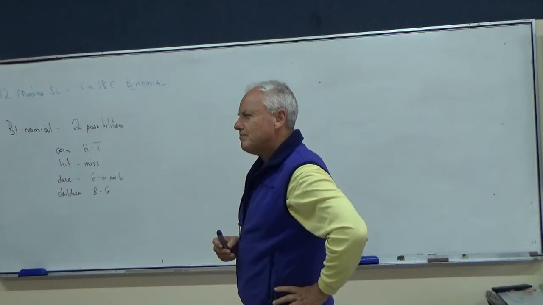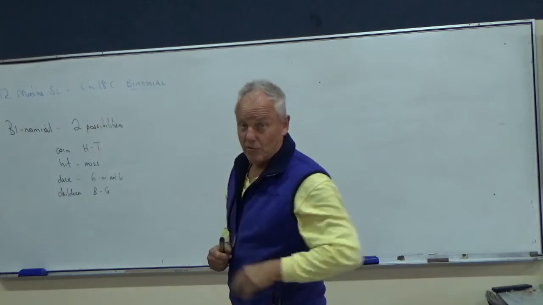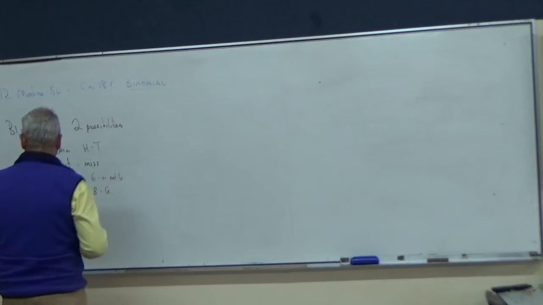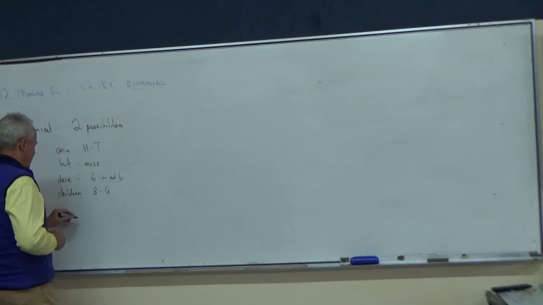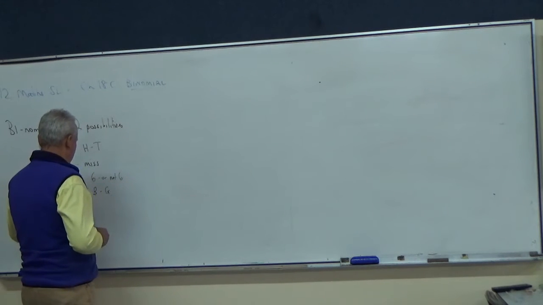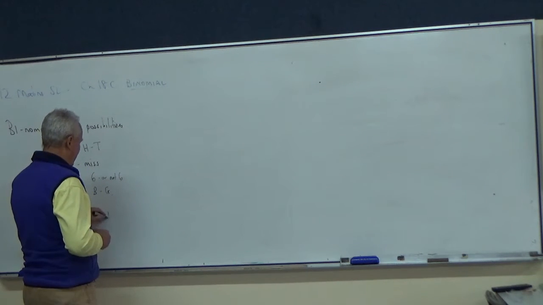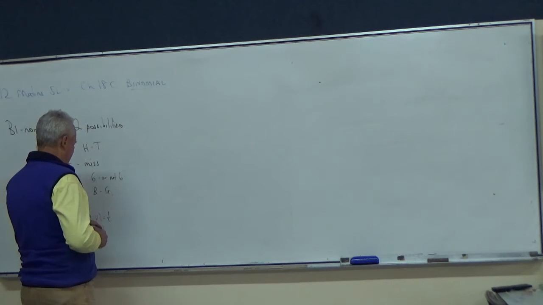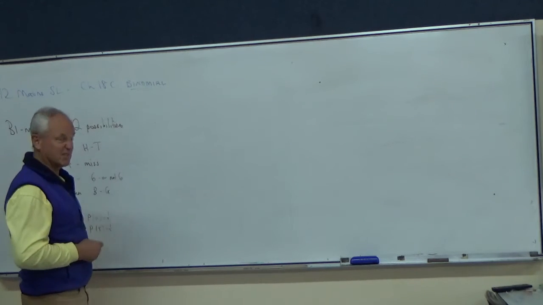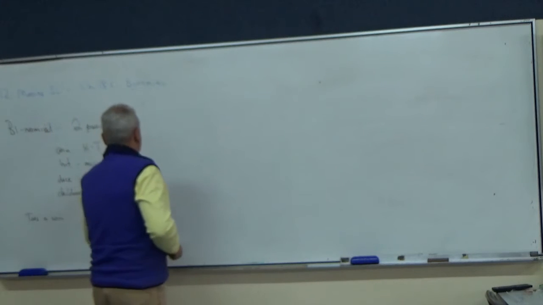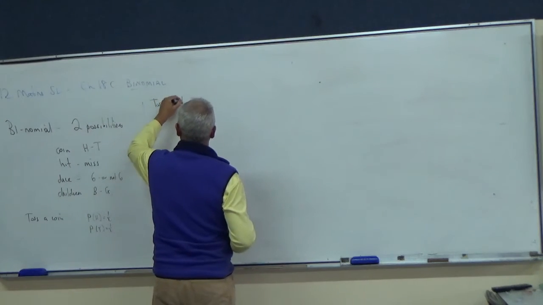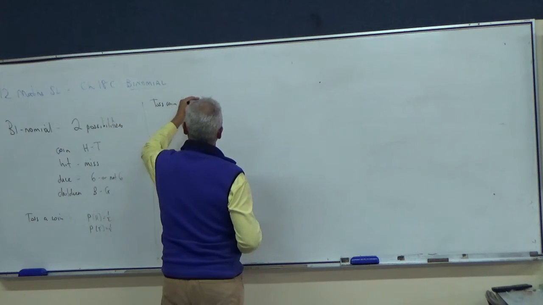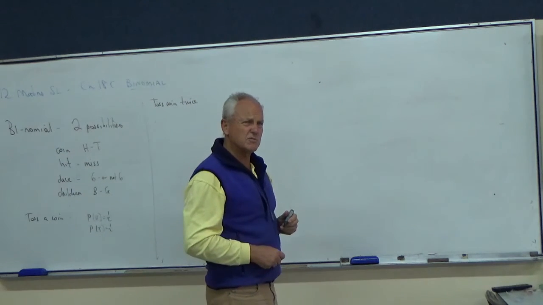So let's start with a coin. The probability of a head equals a half, probability of a tail equals a half. What about if I toss a coin twice, or toss two coins?